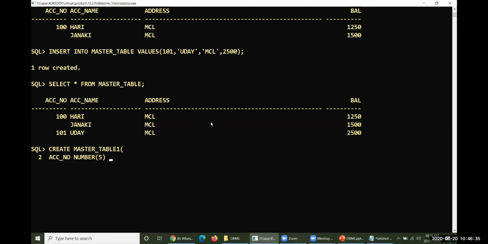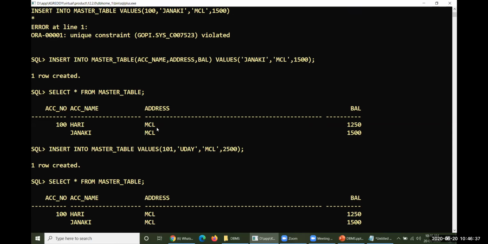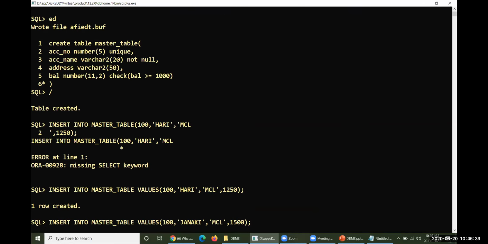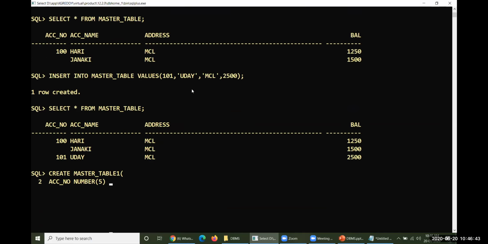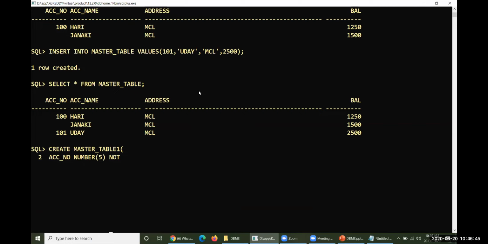Look at this. Previously I enforced only unique. Let me scroll up. Now I'd like to enforce first not null and then unique. Both will be enforced at the same time.